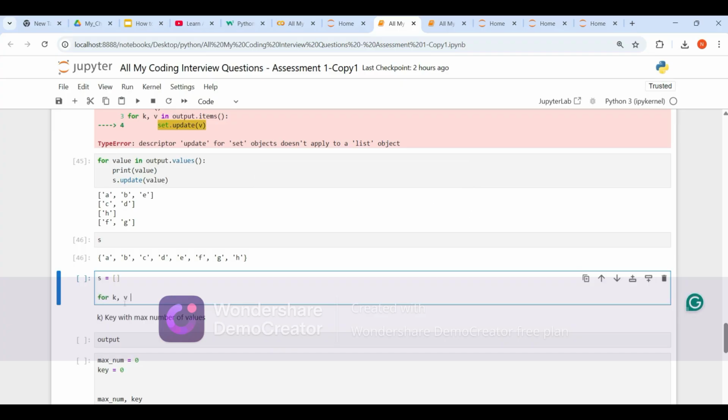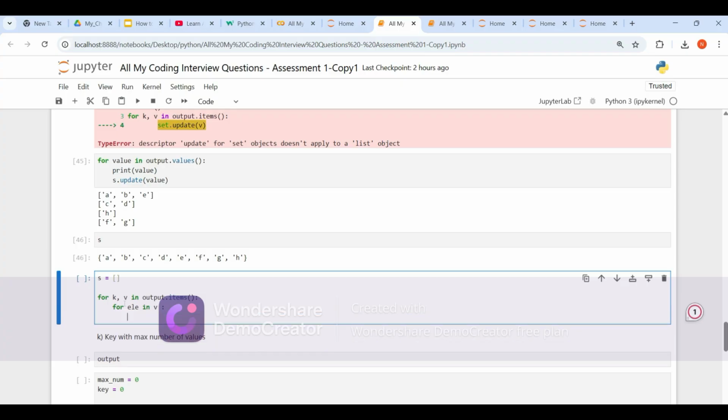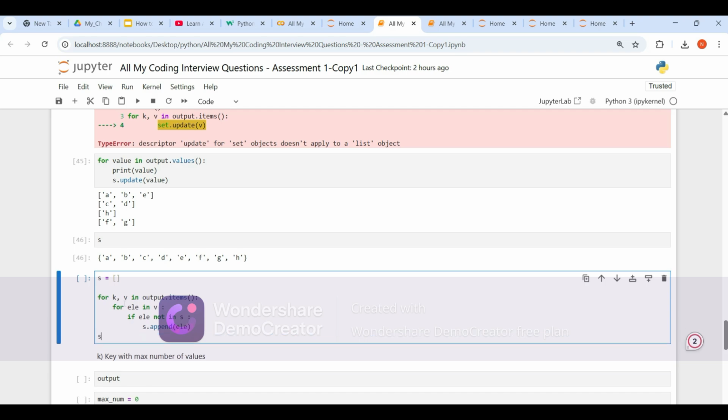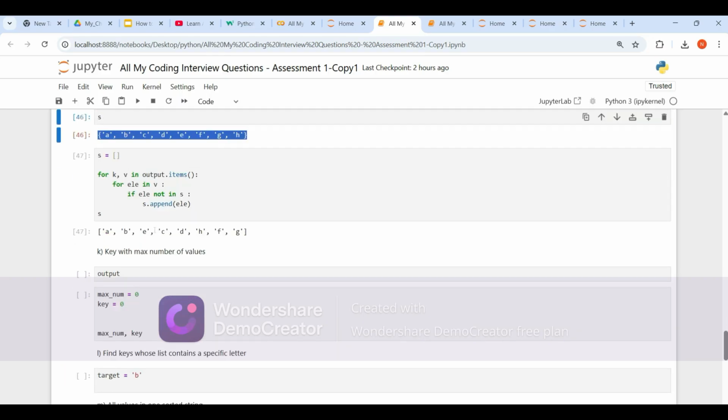For key comma value in output dot items, for element in v, if element not in s, that means we are avoiding duplicates, then s dot append element. Okay, let's print. This is what we got in the previous code, and this is what we are getting in this code also.